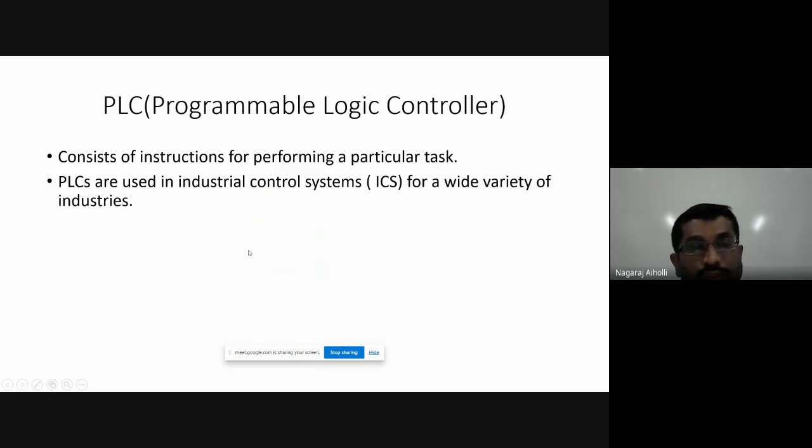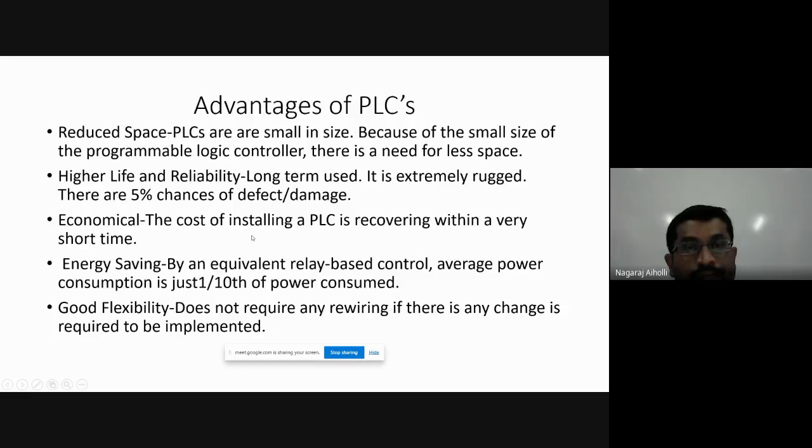Now we went through certain instructions to perform a particular task using the ladder diagram. That is one programming language, just like the C language. Another one is the function block diagram, and the third one is the sequential function chart. These are the three popular programming languages to write a program for PLCs, programmable logic controllers. PLCs are used in industrial control systems for different types of controlling, in a wide variety of industries.